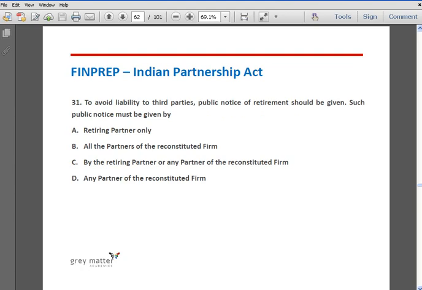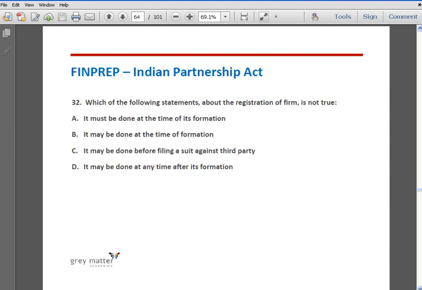Question number 31. To avoid liability to the third parties, a public notice of retirement should be given. Such public notice must be given by: option A, retiring partner only; option B, all the partners of the reconstituted firm; option C, by the retiring partner or any partner of the reconstituted firm; or option D, any partner of the reconstituted firm. The correct answer is option C. To avoid liability to third parties, public notice of retirement should be given. Such public notice must be given by retiring partner or any partner of the reconstituted firm, because notice by one partner binds the other.